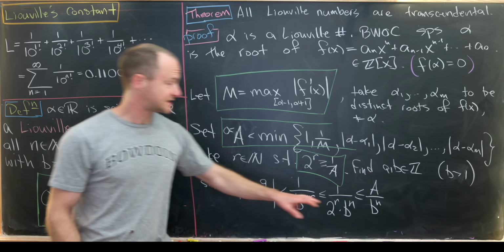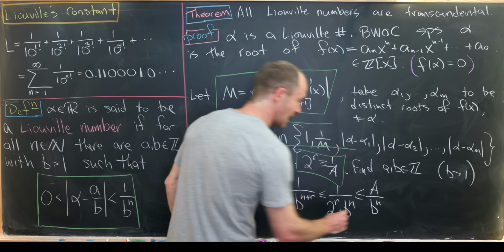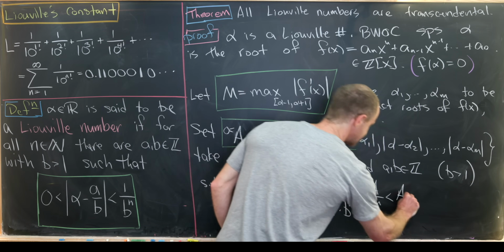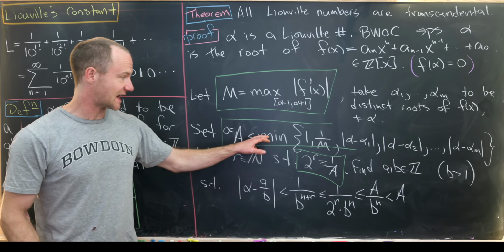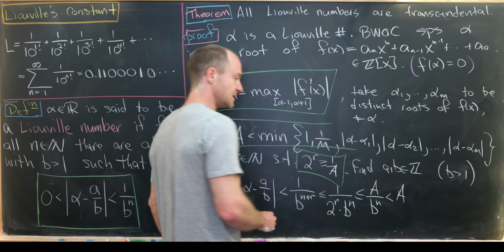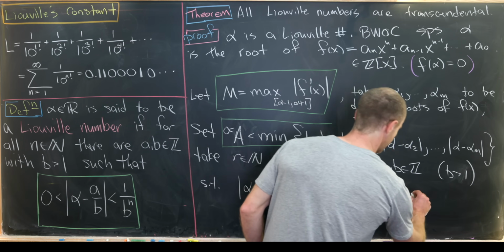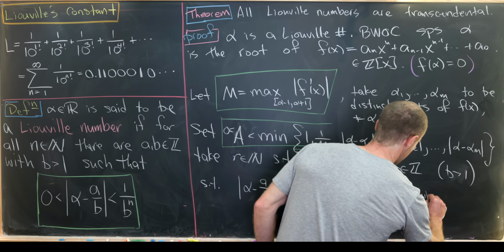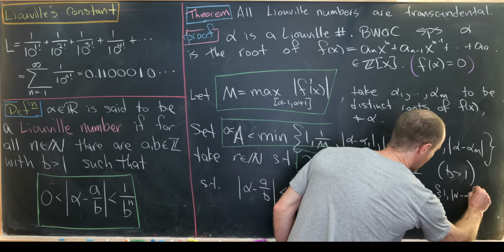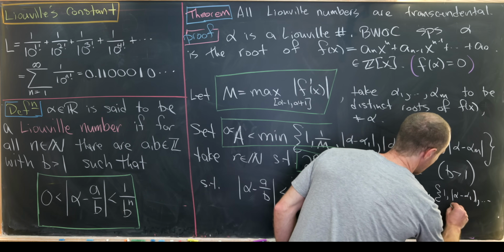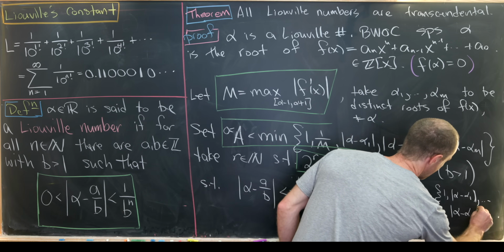But now, since b is bigger than 1, that means this whole thing is less than a. But note that a was chosen to satisfy this inequality. That tells us that this whole thing is less than the minimum of 1 and alpha minus alpha 1 all the way down to alpha minus alpha m.